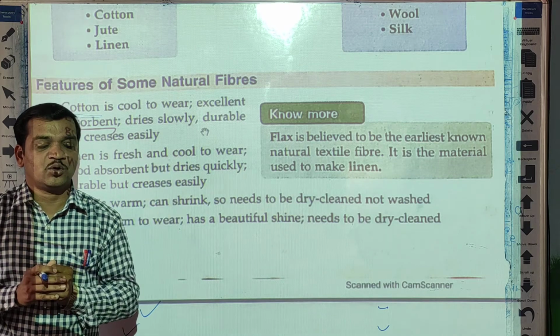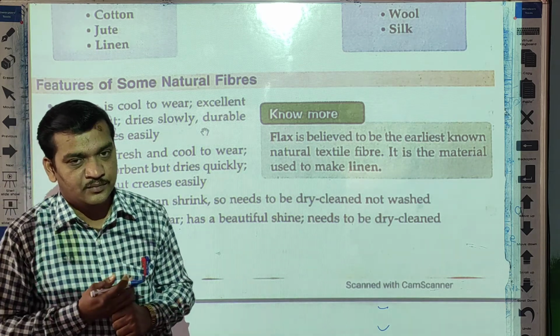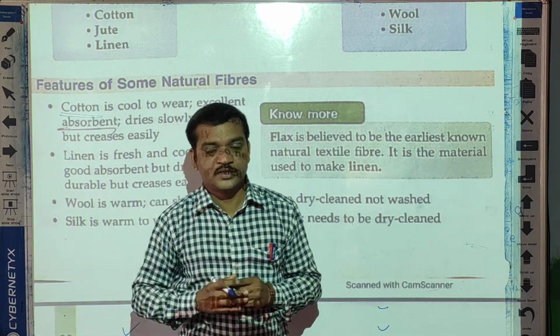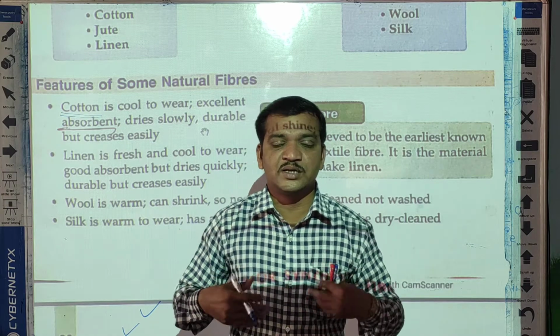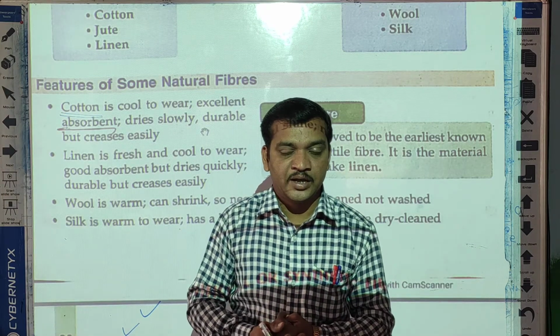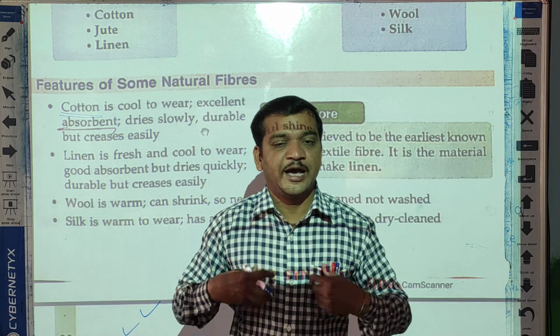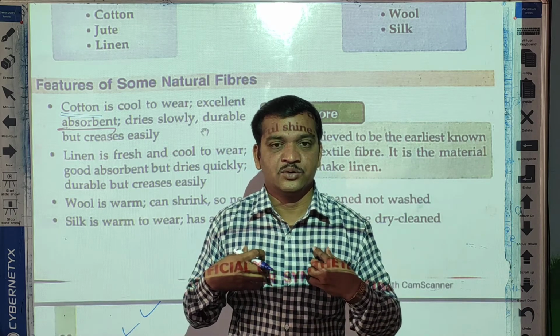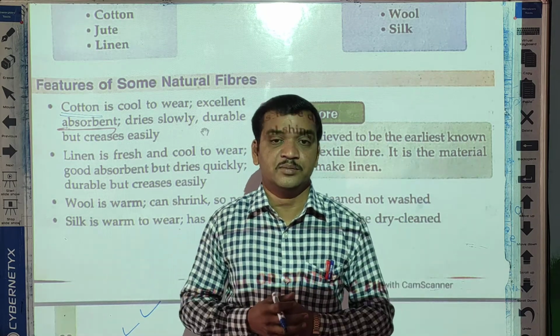During summer we feel uncomfortable and more sweat comes out of the body. If you wear a cotton shirt, it absorbs the sweat and becomes wet, and you feel comfortable.